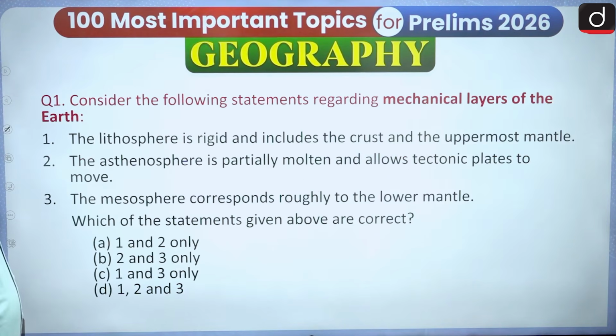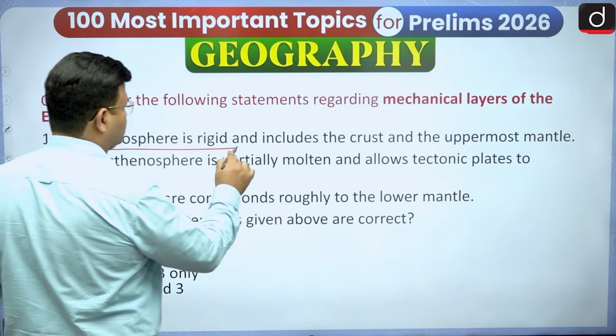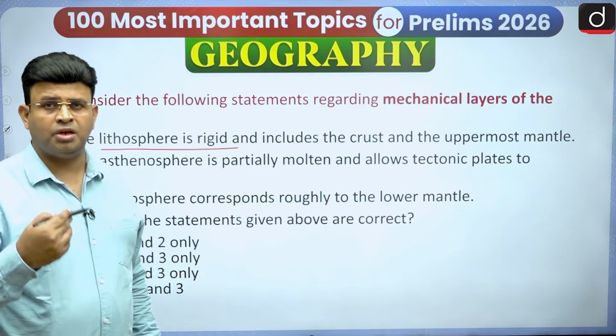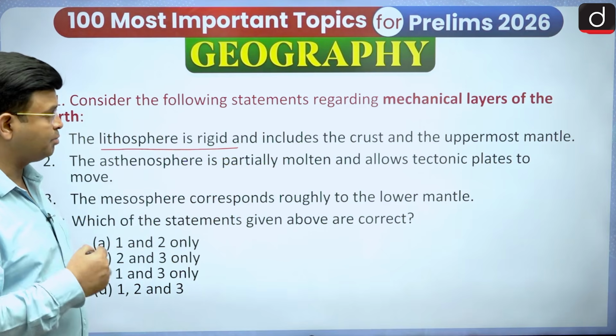Now moving to the next question: consider the following statements regarding mechanical layers of the earth. The lithosphere is rigid, and the mechanical layers are about behavior: rigidity, softness, different kinds of aspects of it.